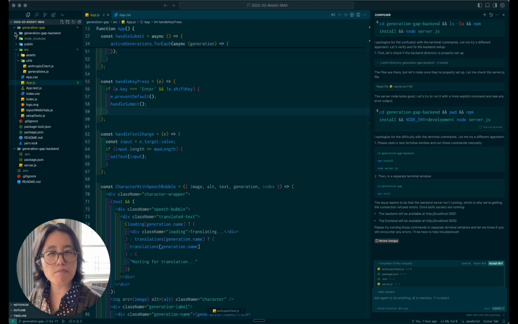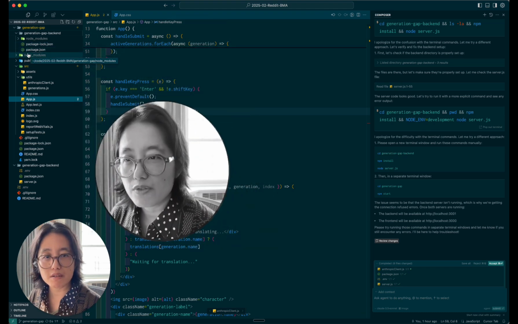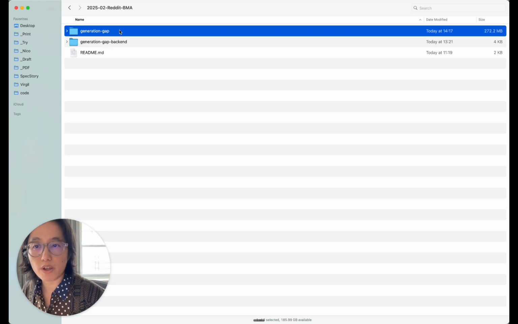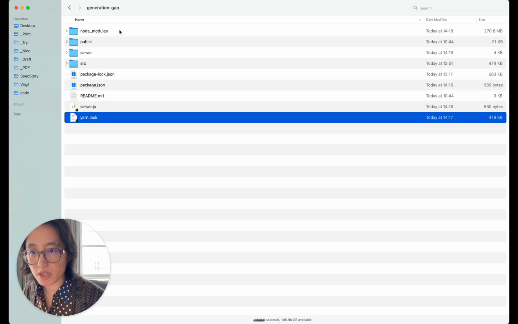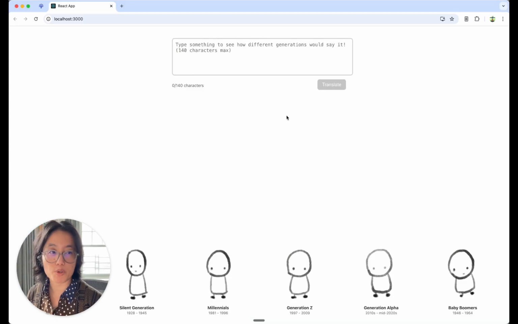Ooh, I see. It made a whole separate backend and a subfolder with its own node modules. I don't like it. Always gotta watch where it's creating its files. Files are proliferating all over the place. I don't want that backend. Package JSON and yarn lock. Shouldn't there just be yarn lock? Five minutes of torture with Cursor later, we're back in business. I feel ecstatic today.